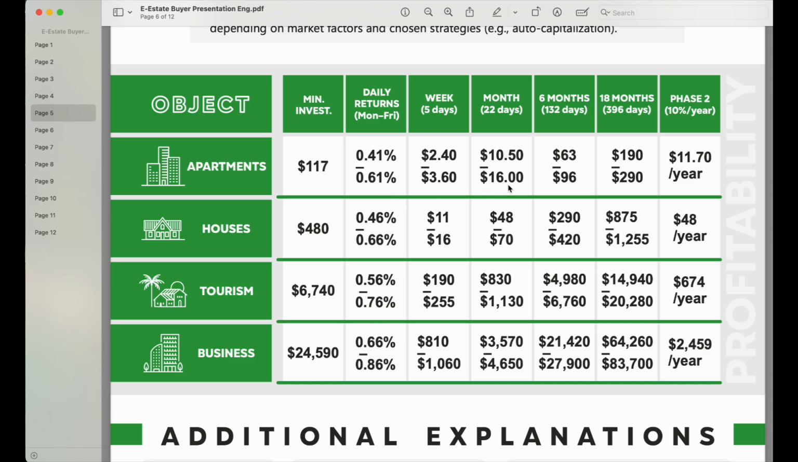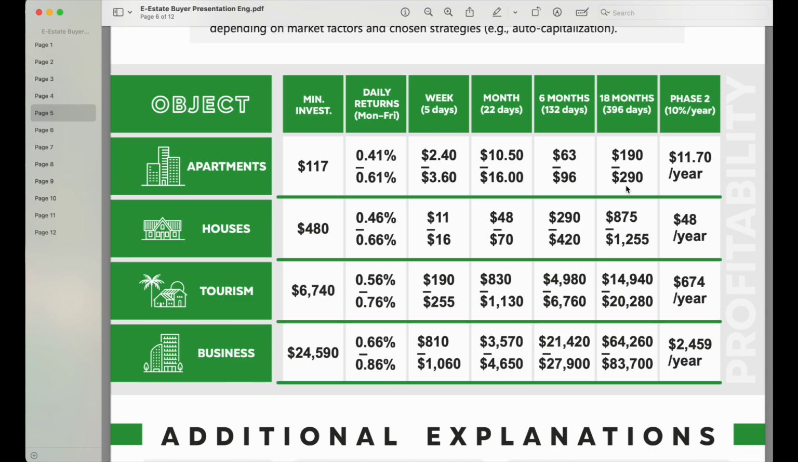So in 1 month, if you start with $117, you are going to be looking at between $10.50 and $16 on a monthly basis. That is 22 days, guys. And then in 6 months' time, you should have between $63 to $96. And then in 18 months' time, you should have broken even. Okay, so by the time you get to 18 months, you, by all means, you have broken even, because you can see from the table that you are earning between $190 and